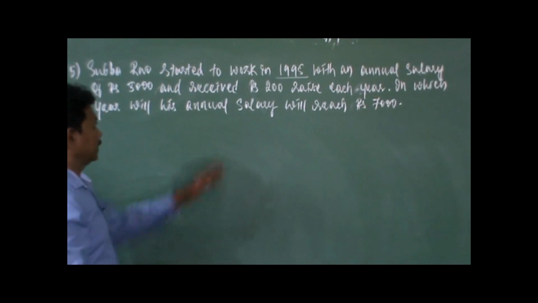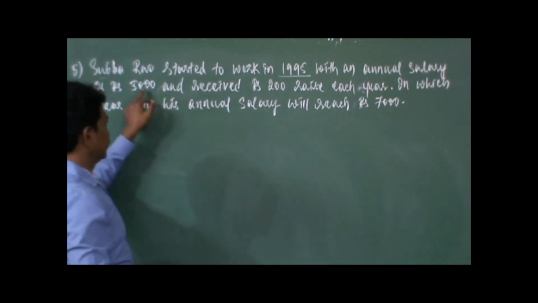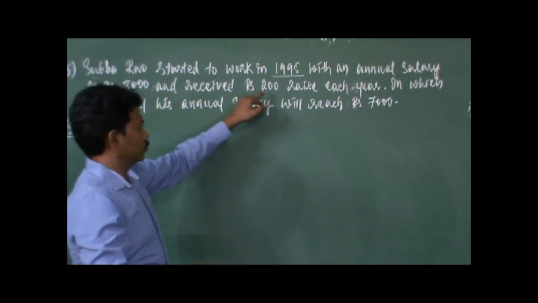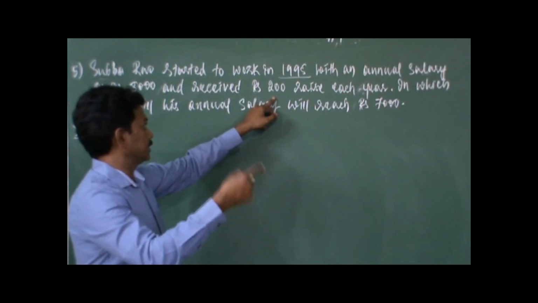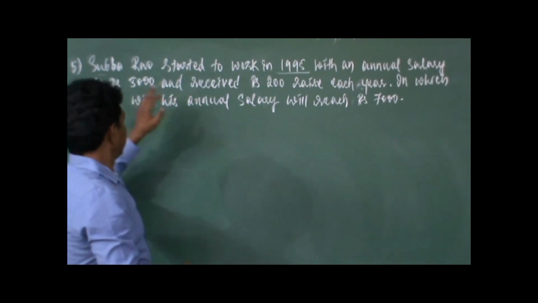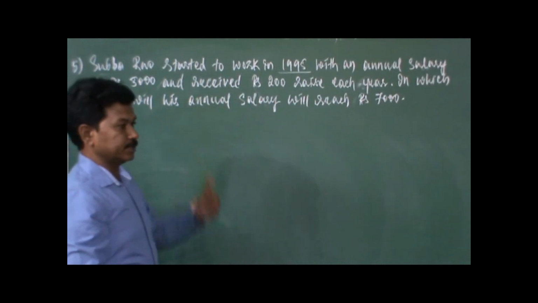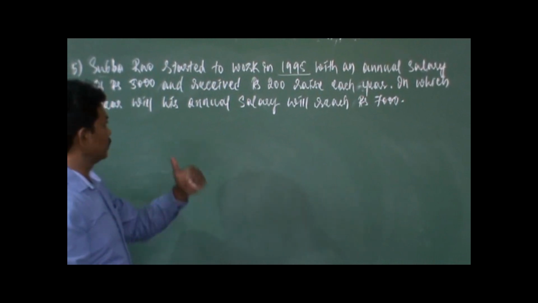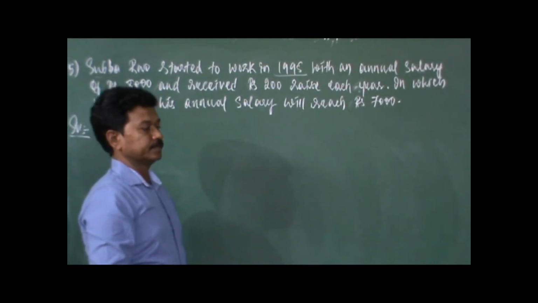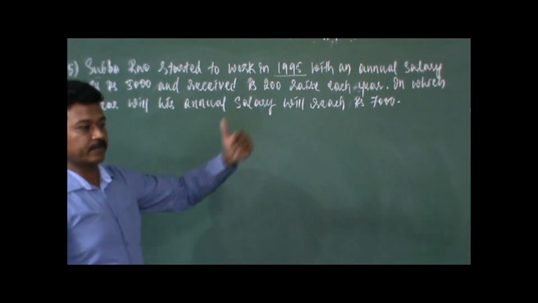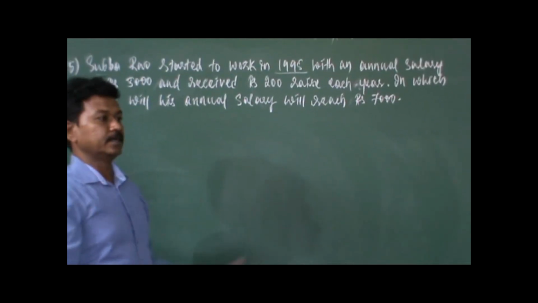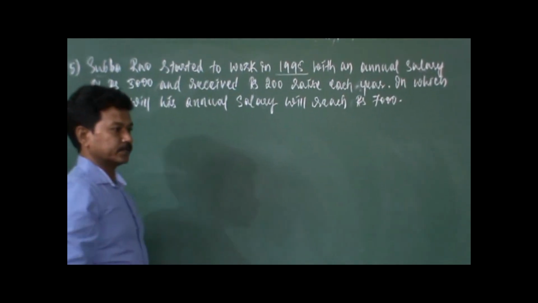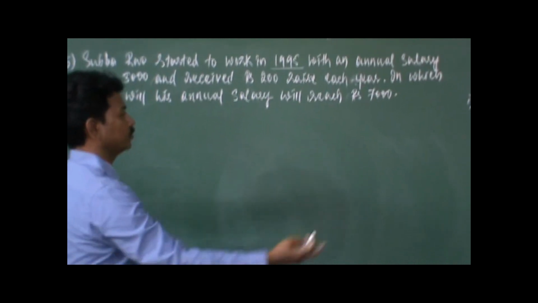For example, in 1995 end he received 5,000. In 1996 end he will be receiving 5,000 plus 200, that is 5,200. In 1997 he is going to receive 5,200 which he received in 1996, and again 200 is going to get added. So 5,400 rupees he is going to receive. So this continues further and further for some years. We do not know how many years. For some years it is going to continue. So no change in the rise of the amount. Every year only 200 rupees annually is going to get added.